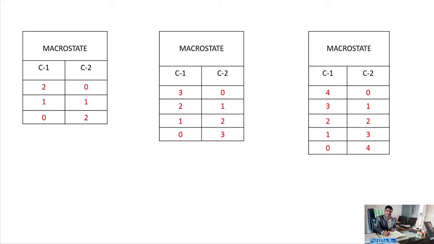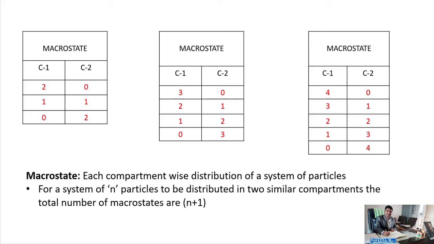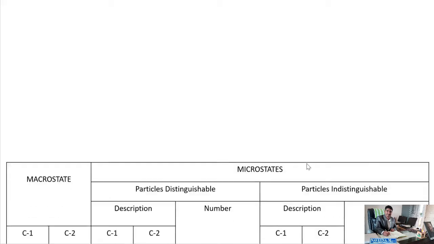In general, for a system of n particles to be distributed in two similar compartments, the total number of distributions is n plus 1. Each compartment-wise distribution of a system of particles is known as a macrostate. Let us see the number of different possible arrangements of three particles in each compartment.